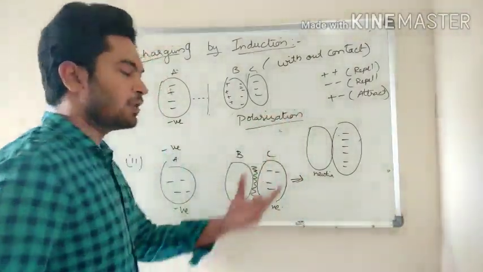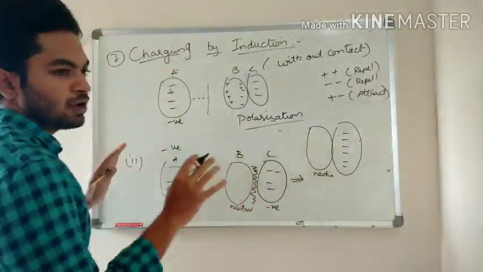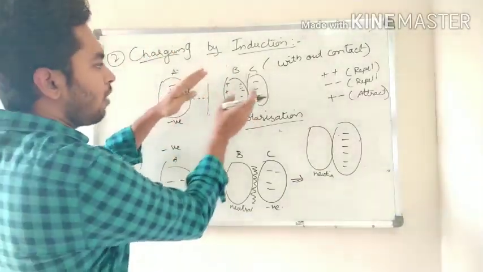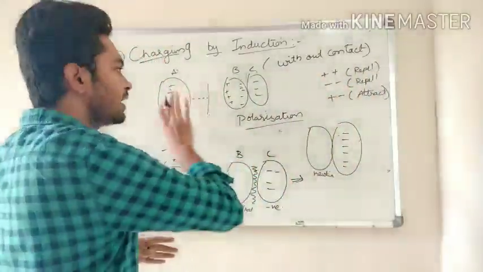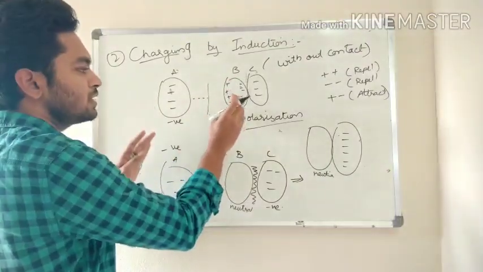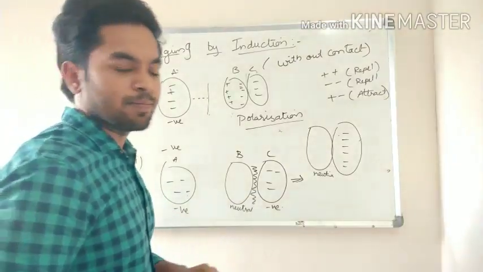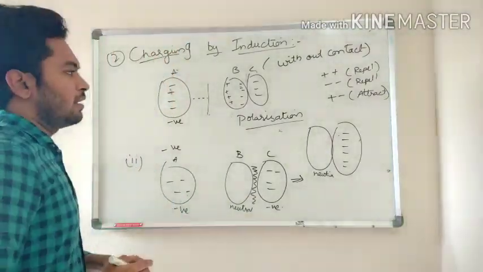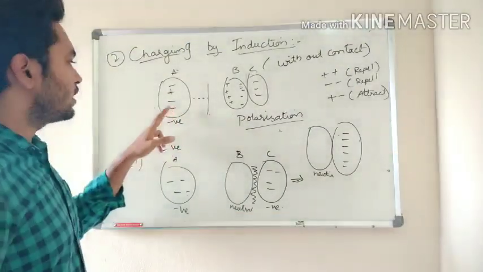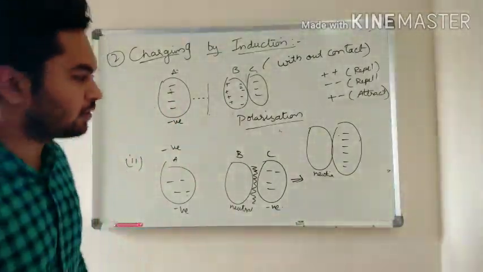We are going to learn deeply about this in our next classes. So till here you just remember the name. What is happening? You are just bringing the negatively charged body towards the neutral body and all the negative charges are getting separated, are getting away. Why? Because this is a negatively charged body and these positively charged particles are attracted to it. Right? Understood? Okay. And similarly, you can take positive or negative, anything you wish.